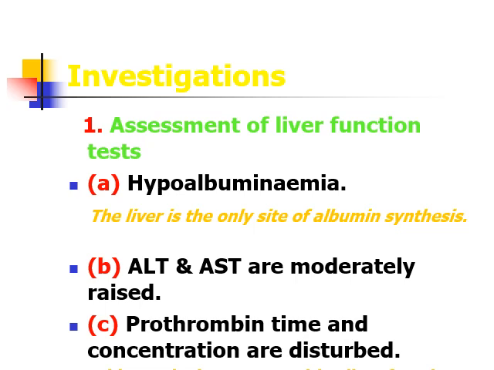Half-life of factor 7 is the shortest among all the clotting factors. So whenever there is hepatic dysfunction, prothrombin time is the first to increase. So this is the most sensitive indicator of liver function, and it must be assessed in all cases of hepatitis.